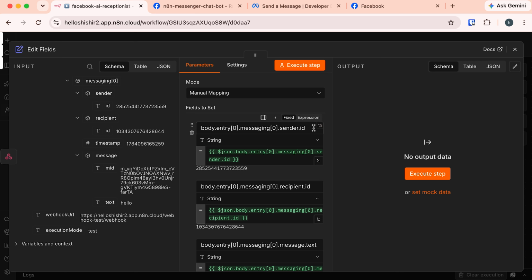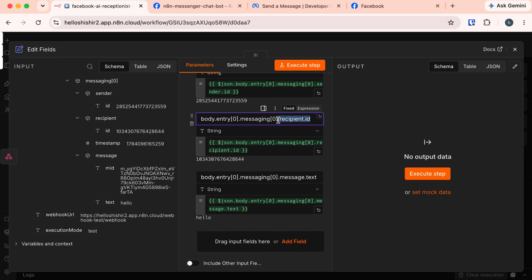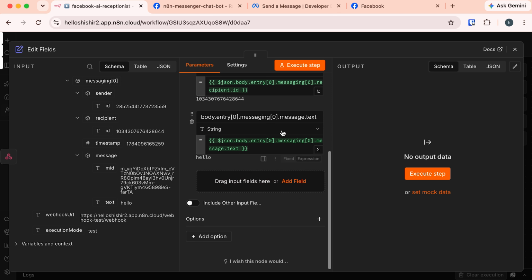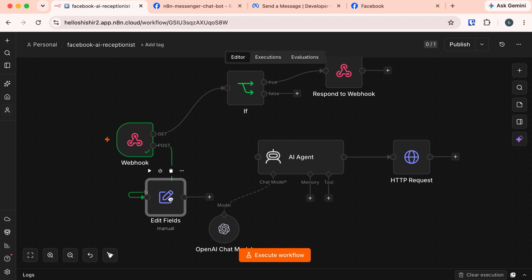Now I will rename it. For the first one, I would like to replace this long field name with a simpler one. I'll name it user underscore ID. Then the next field is for recipient ID. This is actually our page ID. So let's replace it with name page ID. And the next one is our actual text message. So I'm going to replace this field name with message text. Okay, that's great. Now I will connect this edit field to our AI agent.